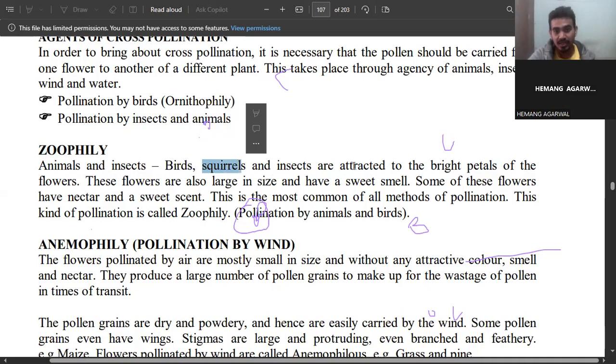Squirrels and insects are attracted to the bright petals of the flowers. These flowers are also large in size and have a sweet smell. Some of these flowers have nectar and a sweet scent. This is the most common of all methods of pollination, and it is called zoophilic pollination, by animals and birds.